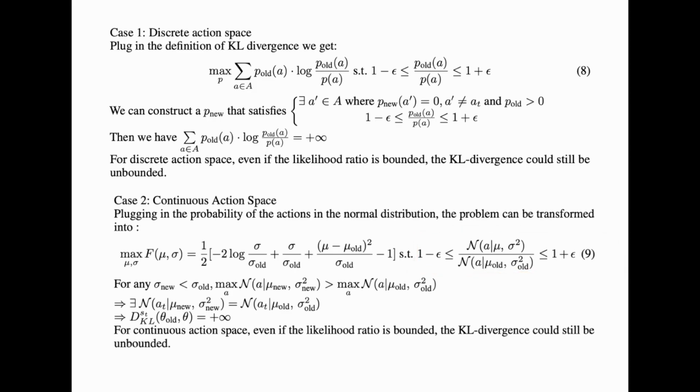So for any new standard deviation smaller than the old standard deviation, the maximum value would always be greater than the old distribution. Let's take it this way. Suppose we have two probability distributions.